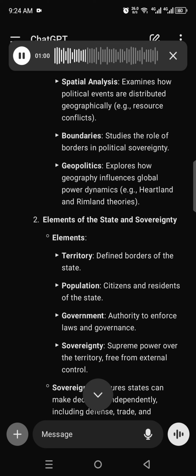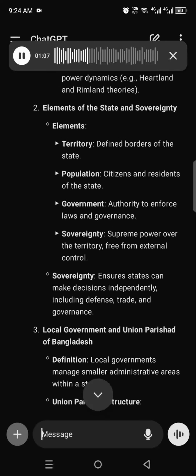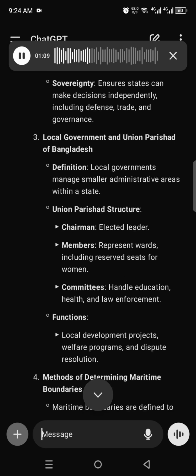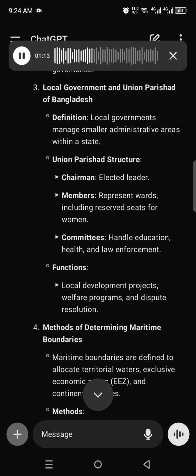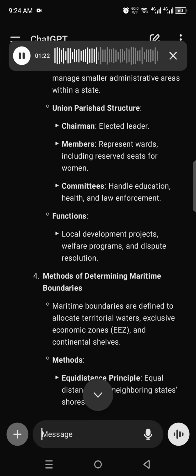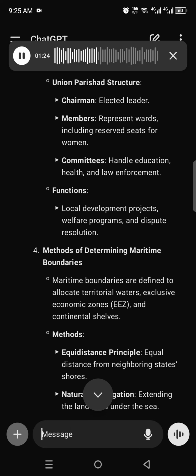3. Local government and Union Parishad of Bangladesh. Definition. Local governments manage smaller administrative areas within a state. Union Parishad structure. Chairman, elected leader. Members represent wards, including reserved seats for women. Committees handle education, health, and law enforcement. Functions: local development projects, welfare programs, and dispute resolution.